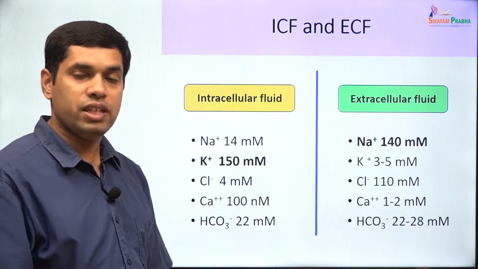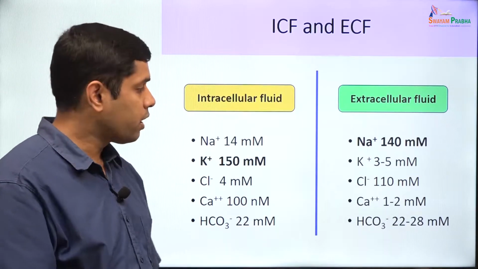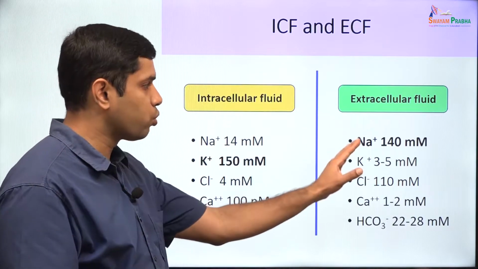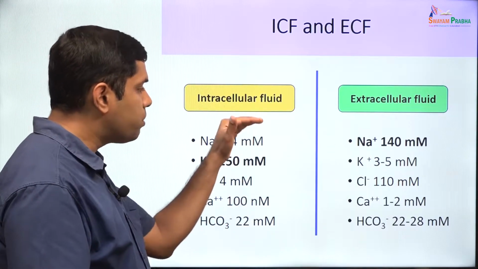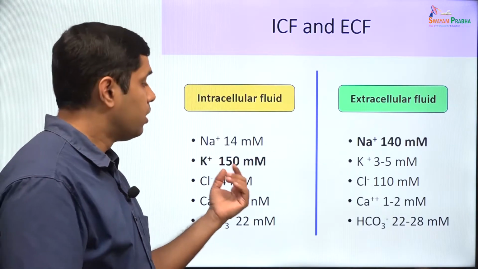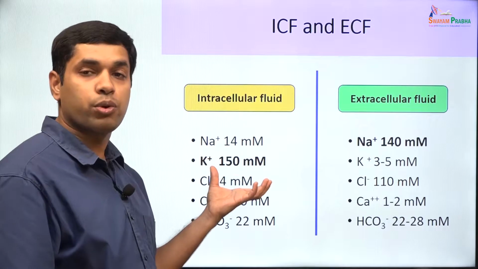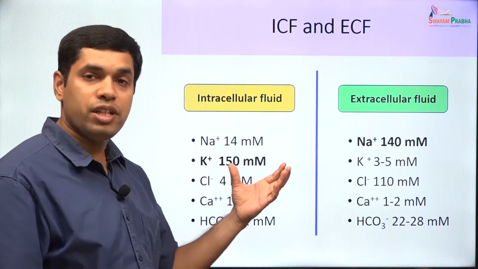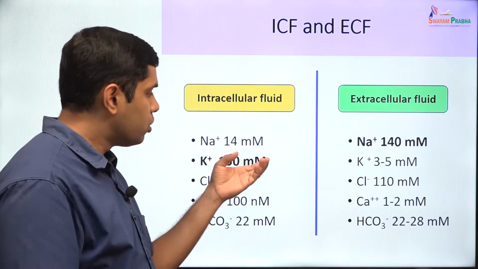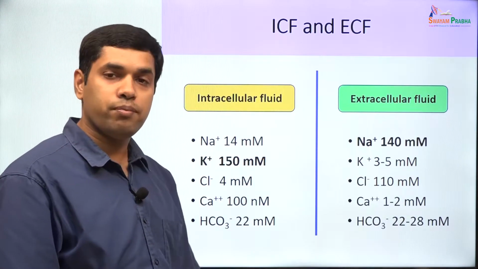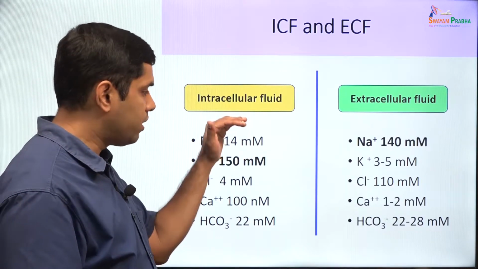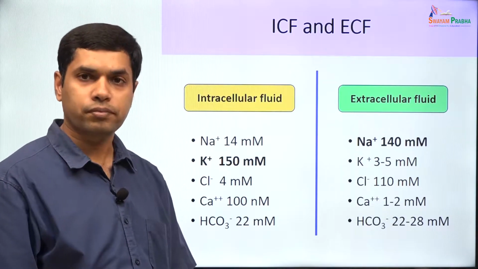The sodium-potassium ATPase is an example of primary active transport, and what this protein does is it constantly keeps pushing out sodium from the ICF, therefore keeping the levels of sodium low, and it constantly keeps bringing in potassium, which therefore keeps the ICF levels of potassium high. So sodium-potassium ATPase, by using ATP, pushes out 3 sodium ions and brings in 2 potassium ions. So thereby the sodium-potassium ATPase keeps the levels of potassium high and the levels of sodium low within the ICF.